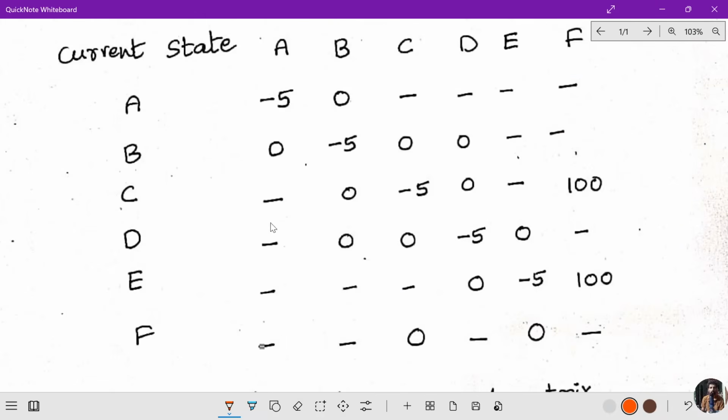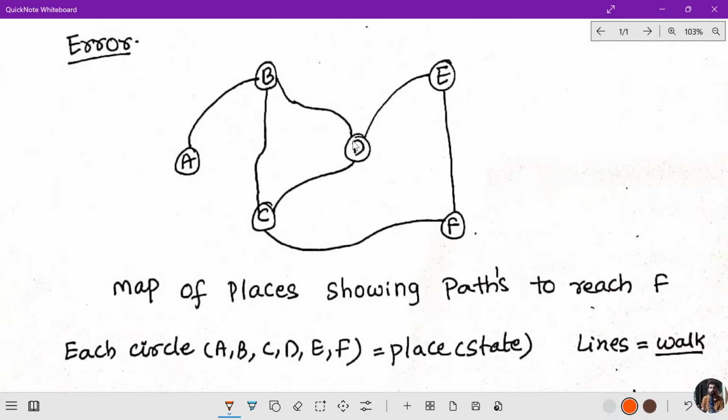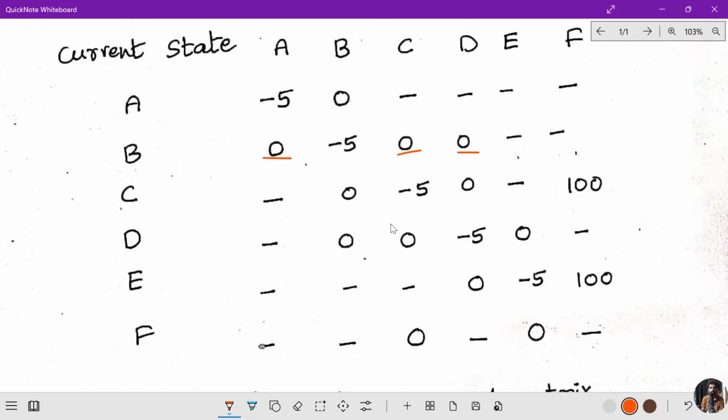Now what is the value of B to A? B to A is 0, B to C is 0, B to D is 0. So B is connected with A, C, D. B may go to A, B may go to C, B may go to D. Moving to another location is called 0. There is no connection from B to E and F.